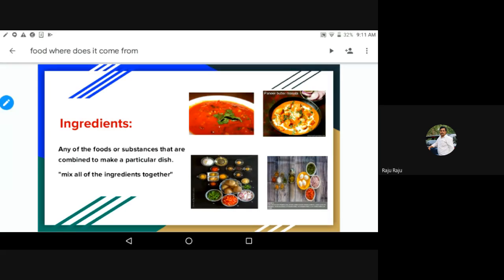To make any curry, we need to combine some substances: salt, mirchi powder, oil, onion, vegetables. These substances are called ingredients. Mix all of the ingredients together to make a dish. Is it clear?